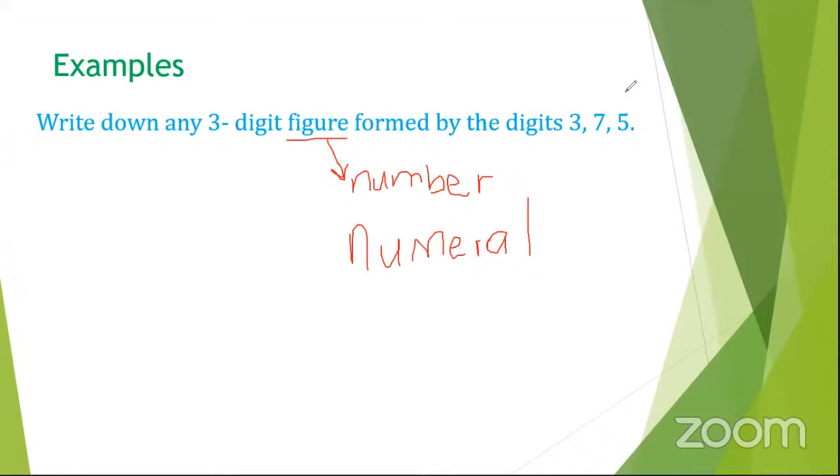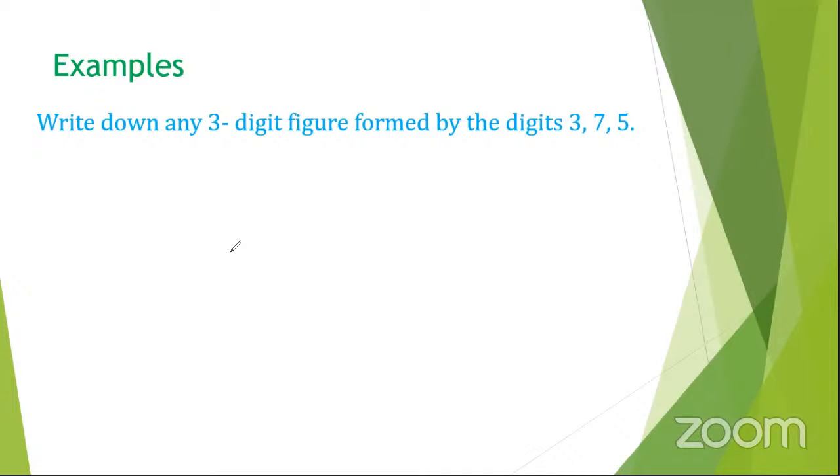So they are saying, write down the numbers that can be formed from this. When we are forming the 3-digit numbers, one thing we should note: the commas are left out.